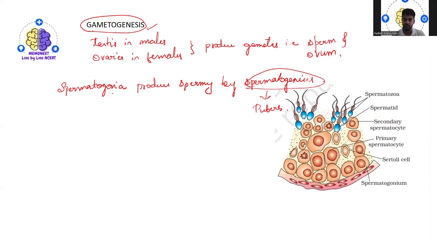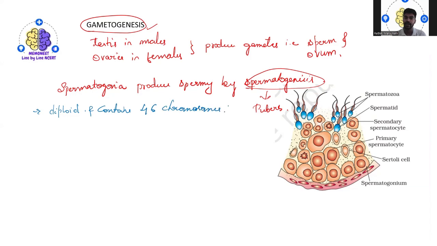Each spermatogonium is diploid in state and contains 46 chromosomes.